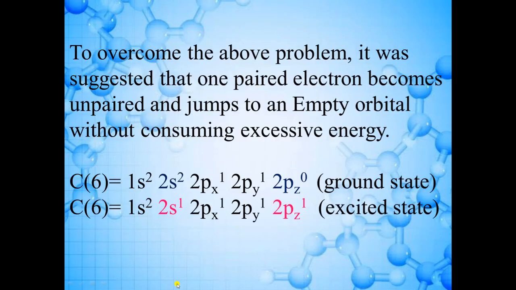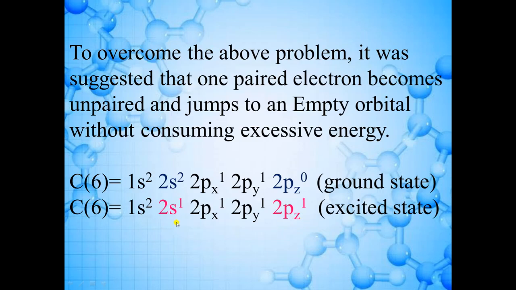Now to overcome the above problem, it was suggested that one paired electron becomes unpaired and jumps to an empty orbital without consuming excessive energy. That means this is ground state electronic configuration. In ground state electronic configuration, electrons are filled like this. But when electrons are in excited state, when we provide energy, then what will happen? The electron which is present in 2s orbital, this electron will jump to 2pz orbital. So now one electron will be present in 2s orbital and one electron will be present in 2pz orbital.